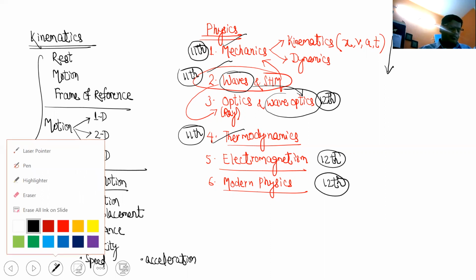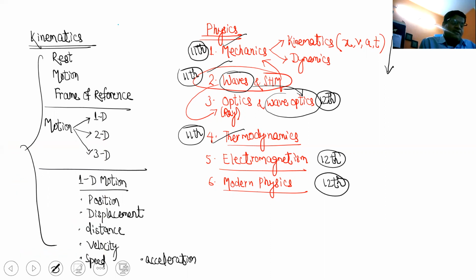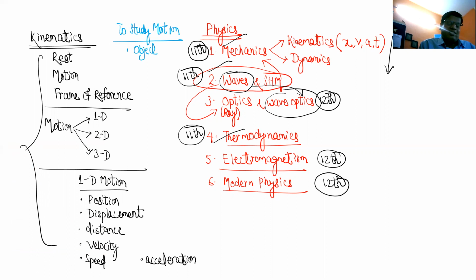So let's start. To study motion or to study kinematics, we need to have at least these four things. These are the requirements. What are the requirements to study motion? At least there has to be an object, otherwise, whom will you study? Second, there has to be an observer. Someone should be there to study, otherwise, who will study? So the observer observes the object.